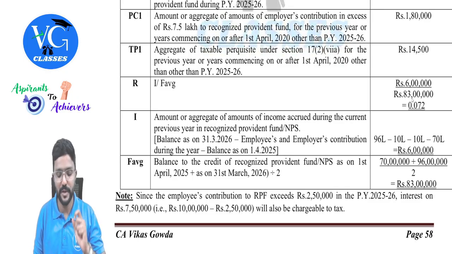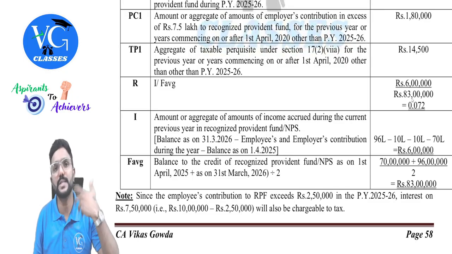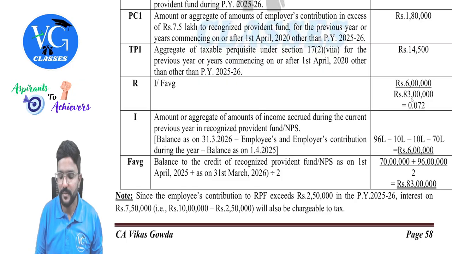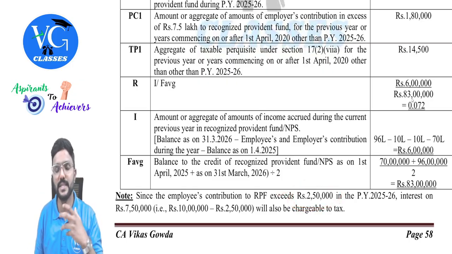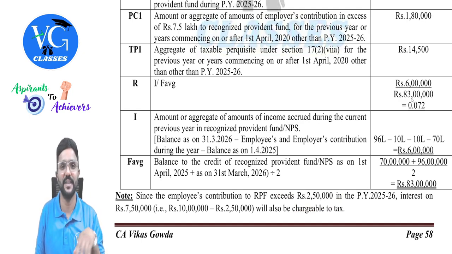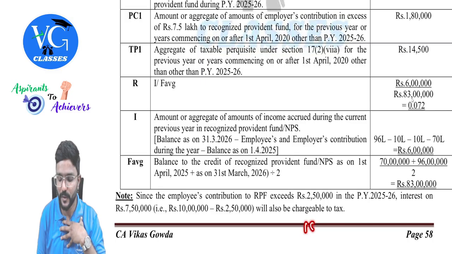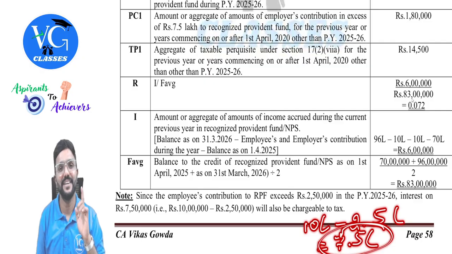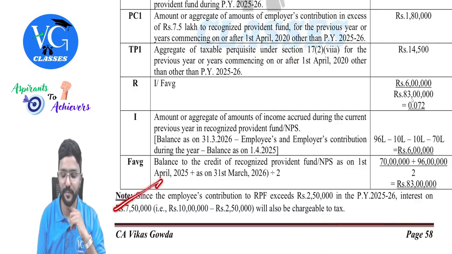And also there is one point. When an employee's contribution to a particular fund, that is a recognized provident fund, is more than 2,50,000 in a year, then on that excess contribution, whatever interest is earned will be taxable as perquisite in the hands of the employee, guys. So actually the employee contributed how much? He contributed 10 lakh. How much is in excess of 2.5 lakh? 7.5 lakh. So on 7.5 lakh, whatever interest is earned is also taxable in the hands of the employee.